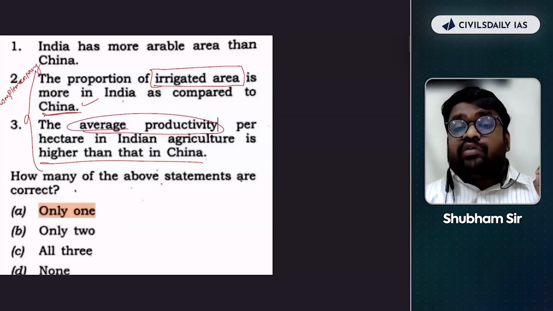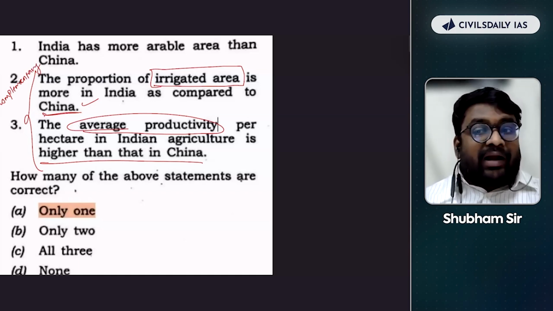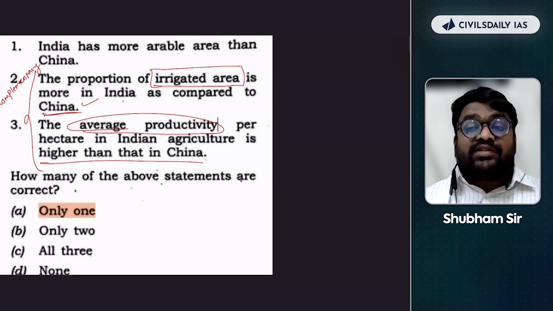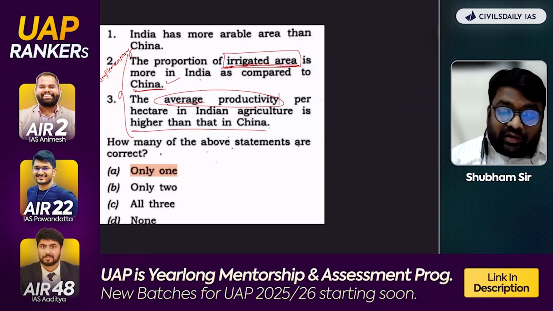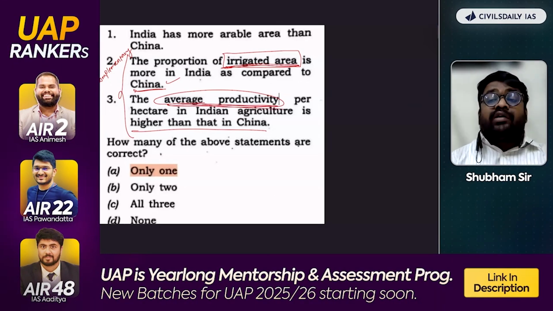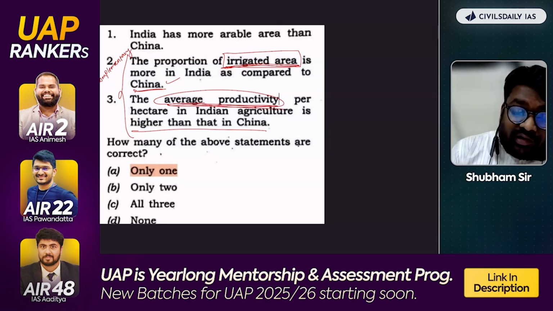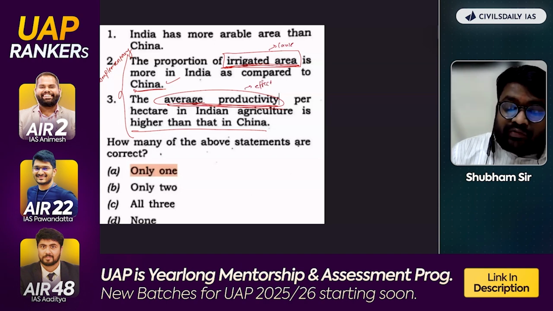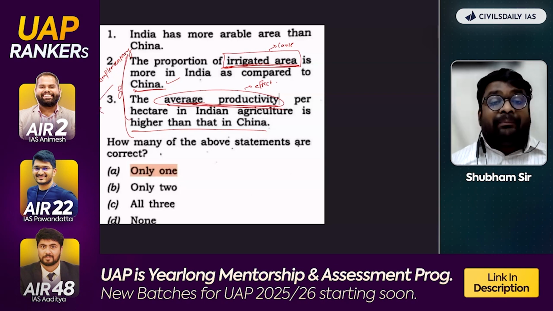Why? Because your productivity is dependent upon the irrigation. Fertilizer and seeds are the secondary things. But productivity is dependent upon the irrigation. So if India has more irrigated area compared to China, India will have more productivity compared to China. So this is the cause, this is the effect. So both of these statements will either be right or either be wrong. It can't happen that one statement is correct and one is incorrect.